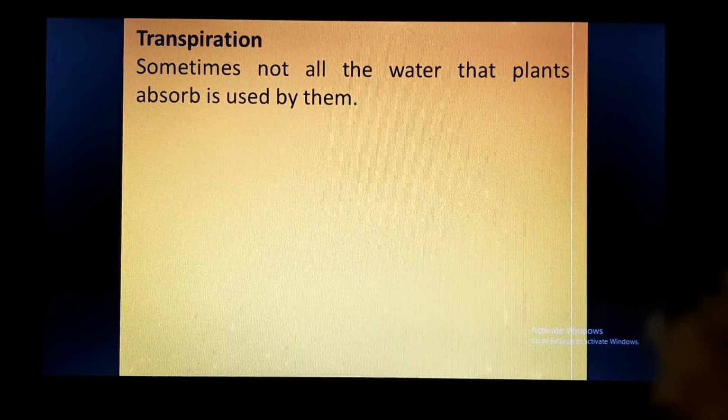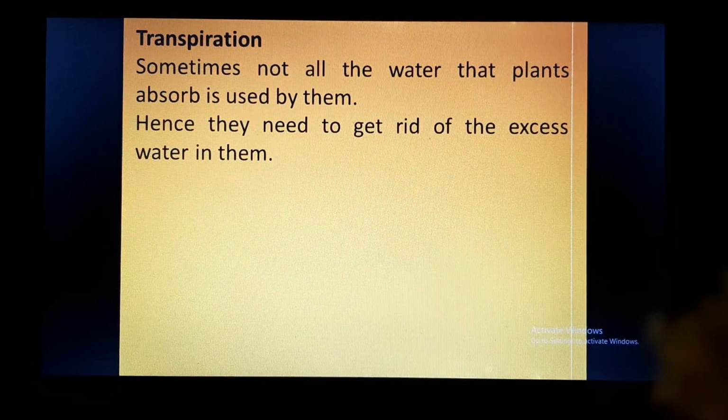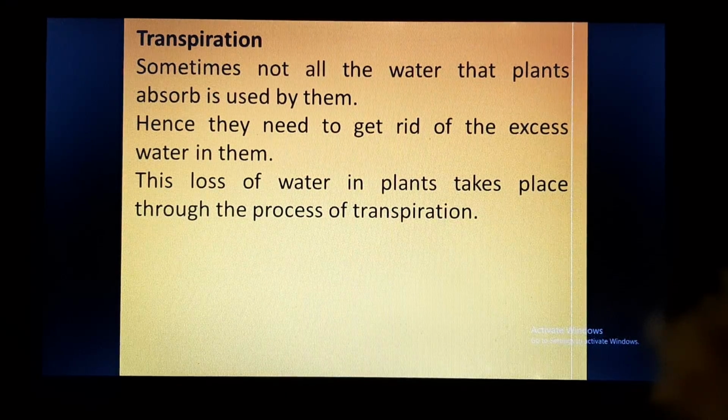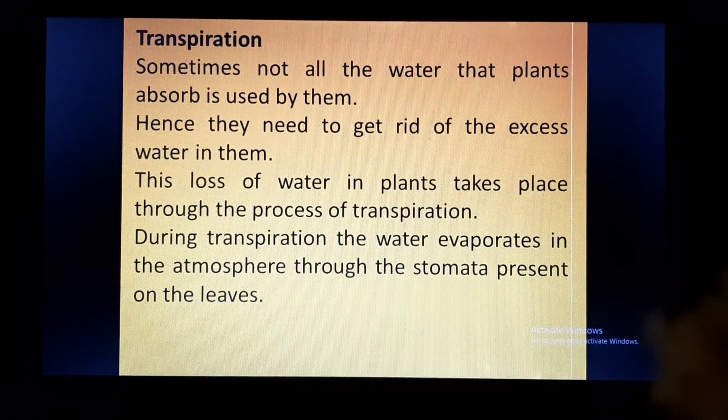So we know that water is absorbed by all the plants, and this water is required by the plant for the process of photosynthesis. But sometimes all the water which is absorbed by plants is not used by them. Hence, what do they need to do? They need to get rid of the excess water in them. So this getting rid of excess water in the form of water vapors, or the loss of water, occurs through the process of transpiration. During transpiration, what is happening? The water which is present in the plant is evaporating into the atmosphere through the stomata present on the leaf.